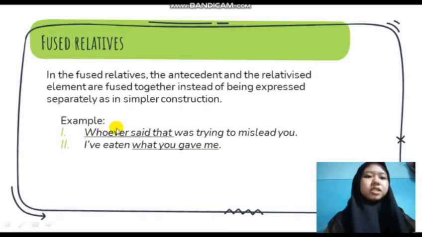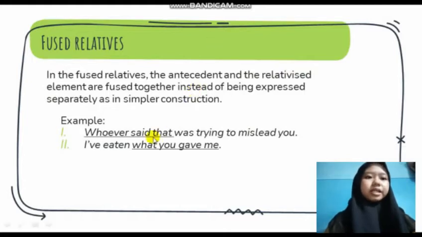This is fused relative. The underlined word here is the noun phrase. Whoever is the head of the noun phrase and subject of the relative clause, and its gender indicates that we are talking about some person. We can compare with the non-fused version of this construction: The person who said that was trying to mislead you.